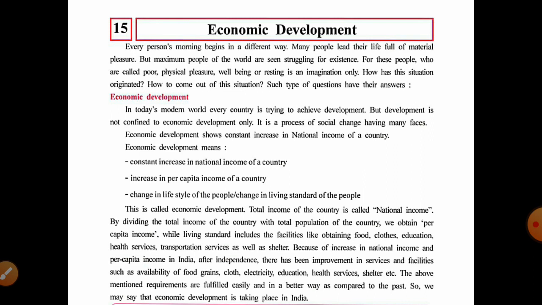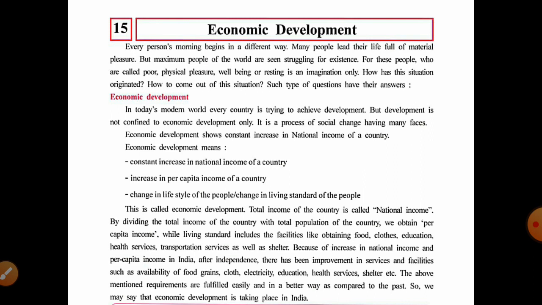We cannot say that a country which is developed economically is totally developed. It is a process of social change having many phases.